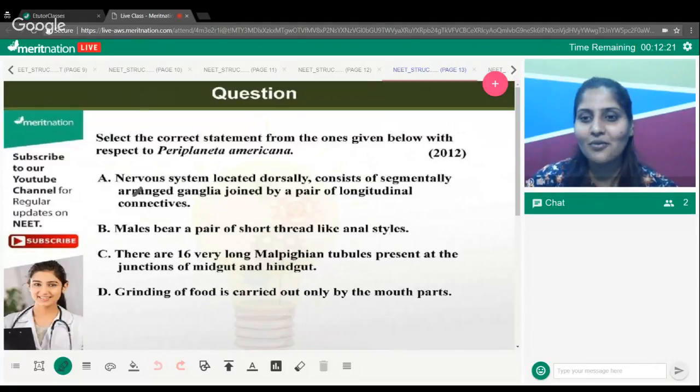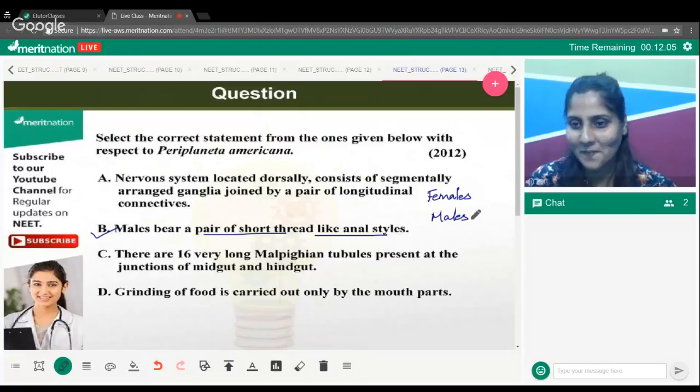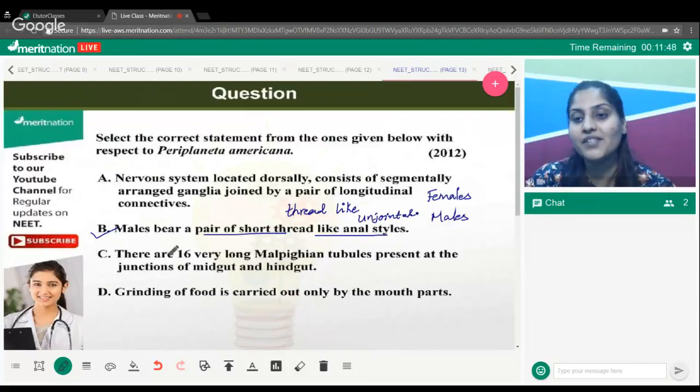Congratulations to Aradhya, Shagun, Meghna, Mohit, Suri. Very fine. Males bear a pair of short thread-like anal styles. You should know that you can distinguish between females and males in cockroaches. In males, anal styles are present, and they are thread-like structures, unsegmented, unjointed. This is a very peculiar feature you see in males.